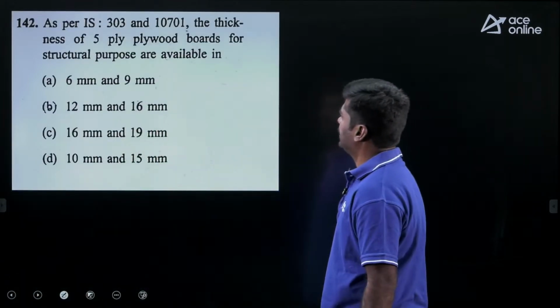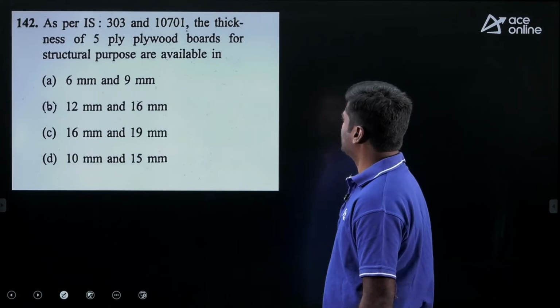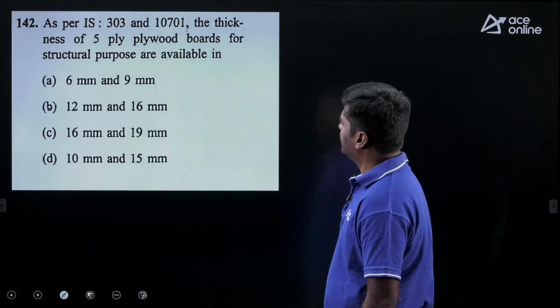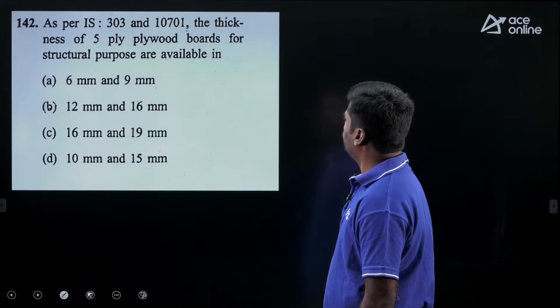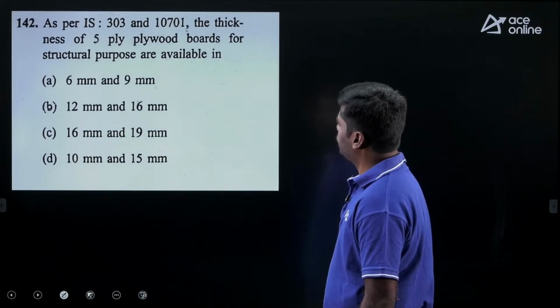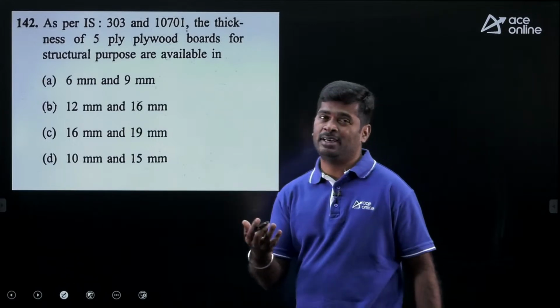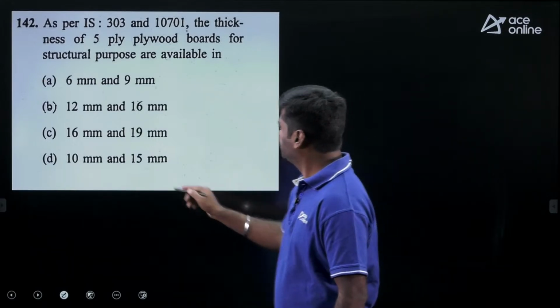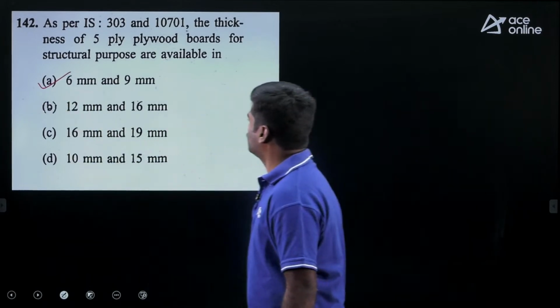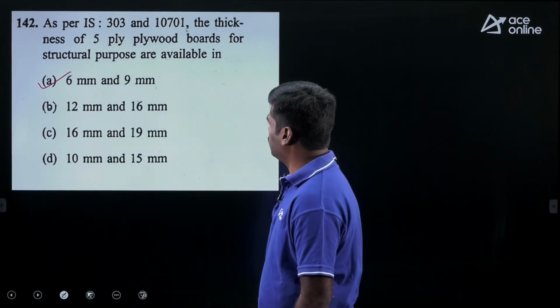As per IS 303 and 10701, the thickness of plywood boards for structural purpose are available in the range of 5 to 10 mm. Here option given 6 to 9 mm. Okay, nearest option we have to choose.